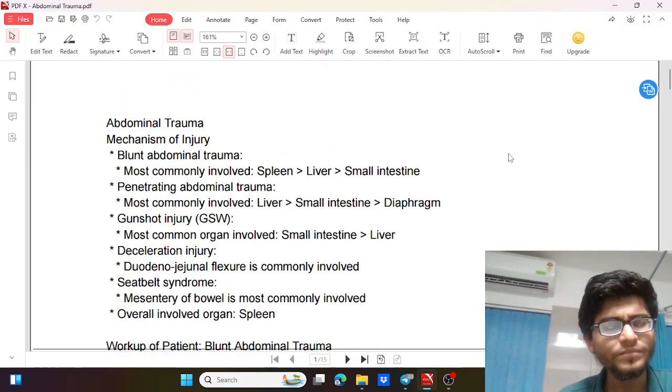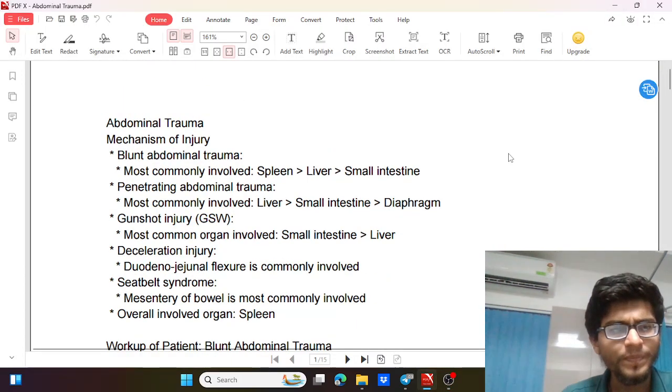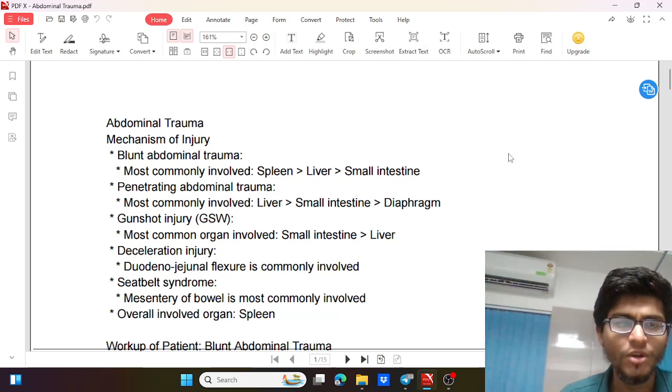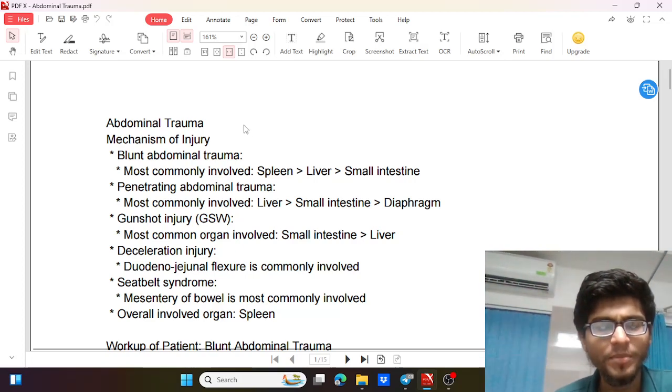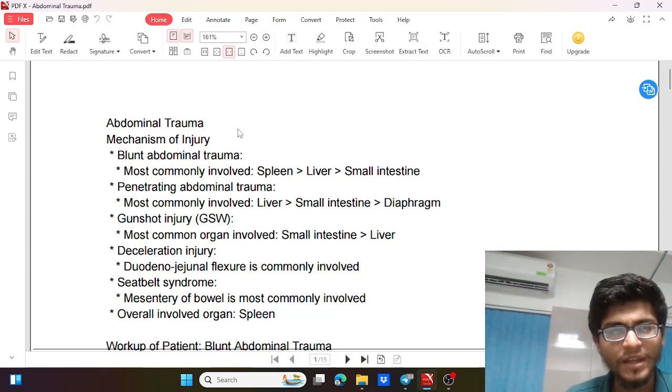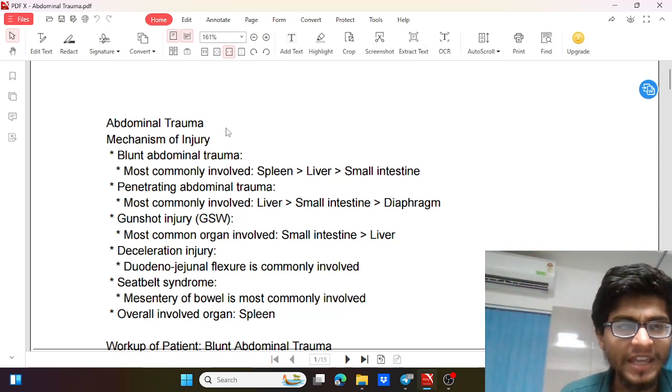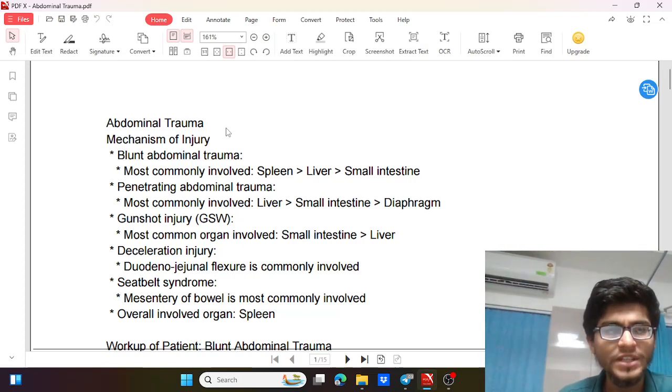Abdominal trauma. So abdominal trauma is one of the common injuries which occurs and can be as serious as causing death. So now we'll be seeing it in detail, the topics which are important for NEET PG. So let's see the mechanism first, how this injury occurs.